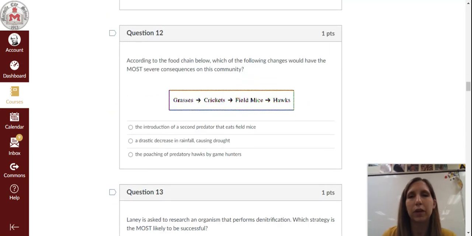Question 12. According to the food chain below, which of the following changes would have the most severe consequences on this community? A. The introduction of a second predator that eats field mice. B. A drastic decrease in rainfall, causing drought. C. The poaching of predatory hawks by game hunters.